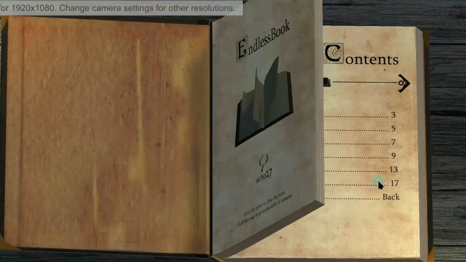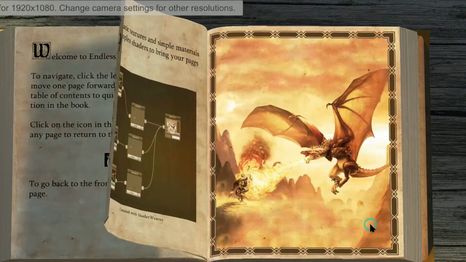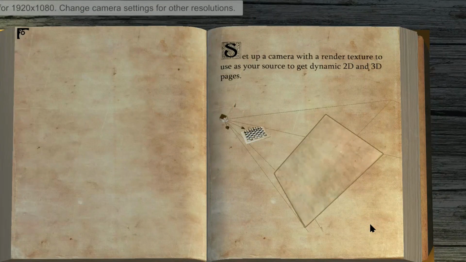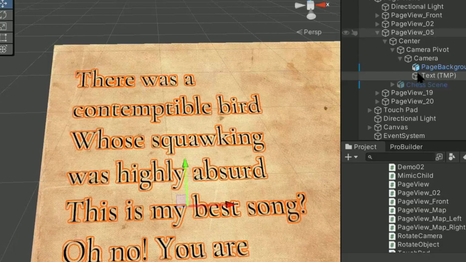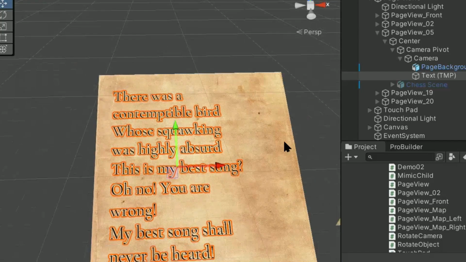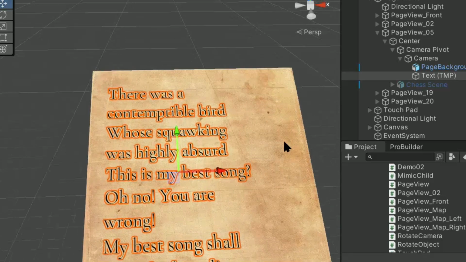In one of my previous videos, I talked about adding books to my game using an asset called Endless Books. In order to do that, I still have to create all the content, and I made a little example of what it might look like. The way I did this is I made a TextMesh Pro object and put it on the page so that the camera would render that text onto the page.